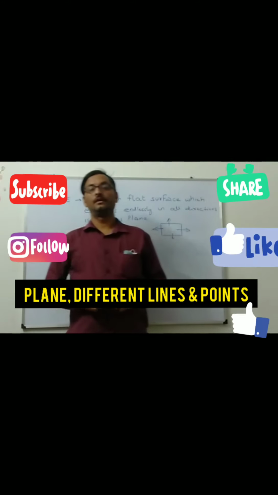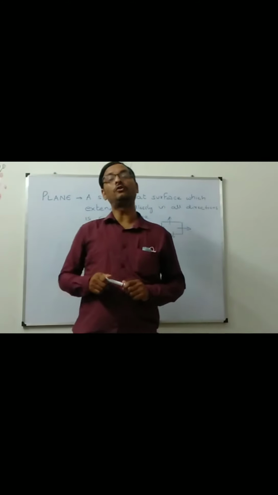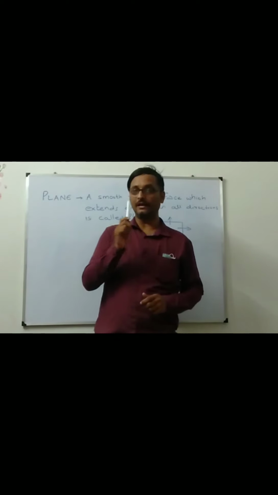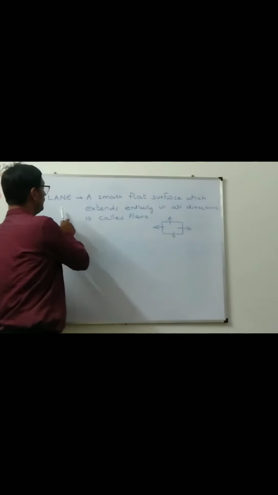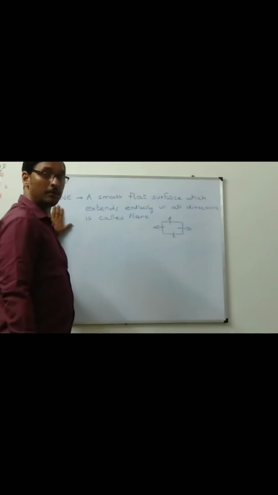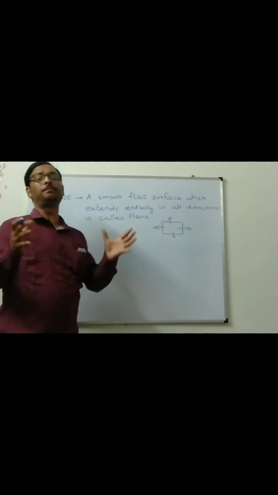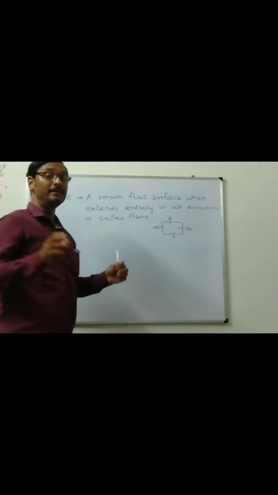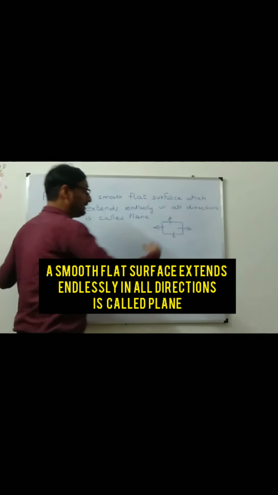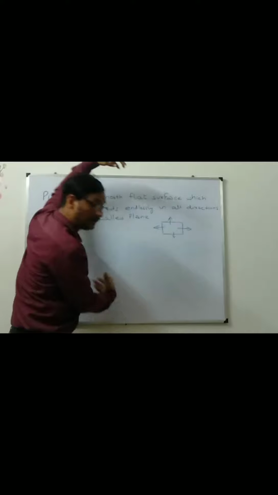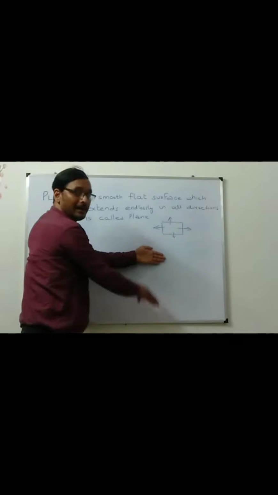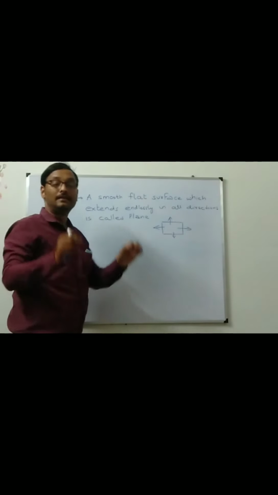Hello students, in our previous videos you have been taught about point, rays, line segment and line. In this video I'll be teaching you about certain other things. The first one among them is plane. What is plane? Plane is a smooth flat surface. This is the flat surface which extends endlessly in all directions. When a flat surface is extending endlessly in all the directions, that is called plane.